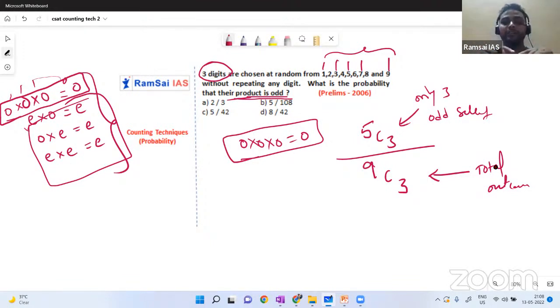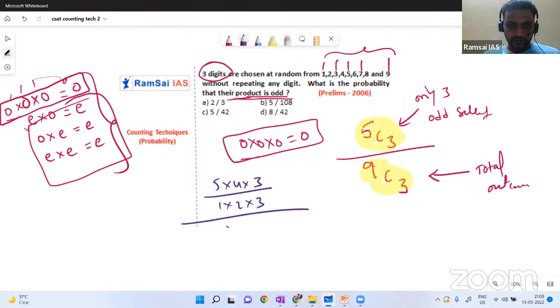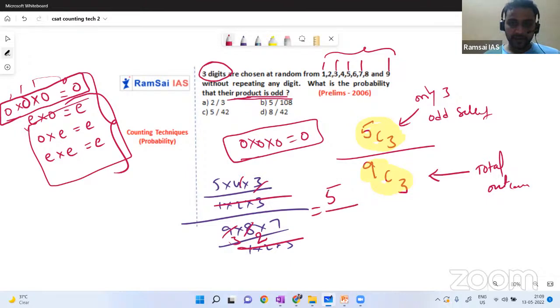That should be our favorable outcome, which is in the numerator. I already told you, the favorable cases should be in the numerator. The total outcomes should be in the denominator. So 5C3 by 9C3. Can you calculate? So 5 into 4 into 3 by 1 into 2 into 3, and whole by 9 into 8 into 7 by 1 into 2 into 3. So these two will be cancelled, and 4 twos, 3 threes. Now 5 alone is left in the numerator by 3 into 2 into 7.